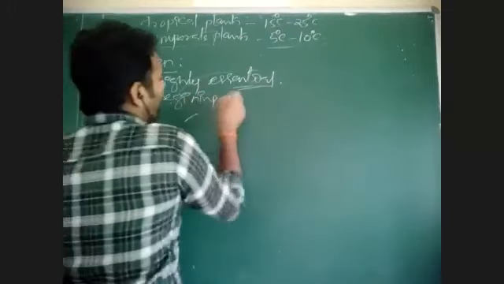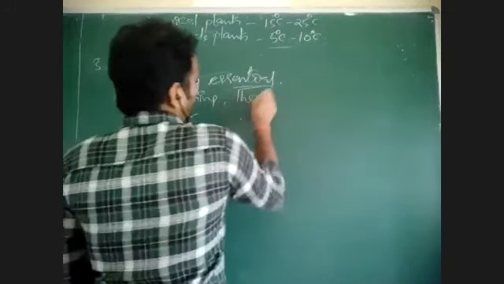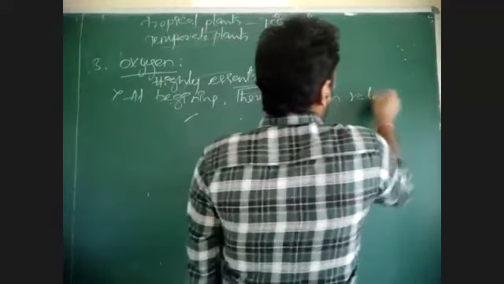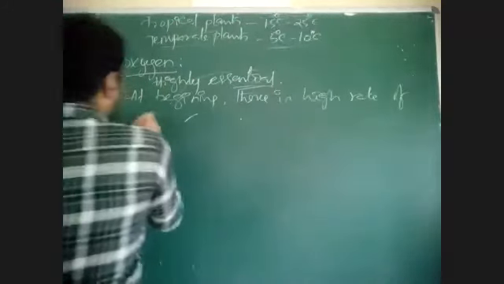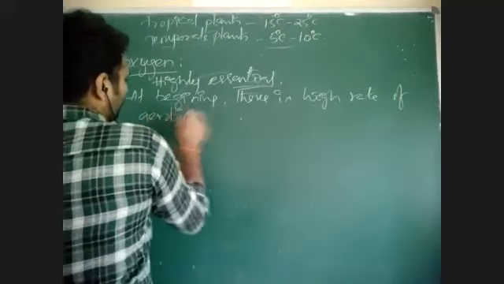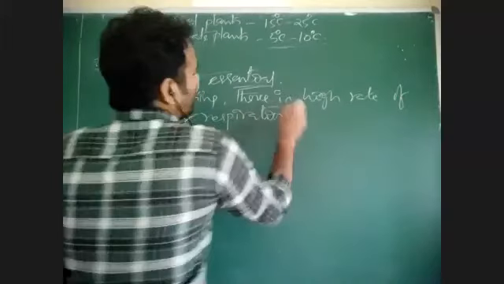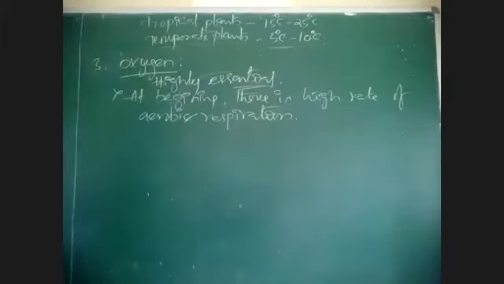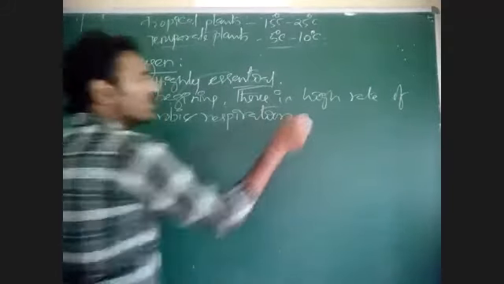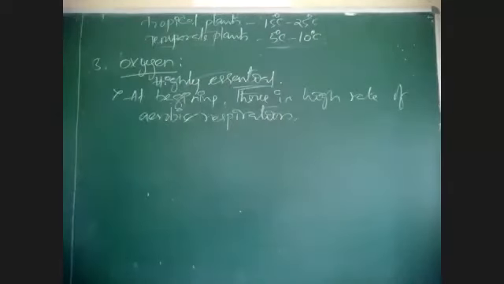At the beginning, there is a high rate of metabolism or aerobic respiration. In the respiration chapter of plant physiology in 11th, we studied which part of the plant has the highest rate of aerobic respiration. The highest rate of respiration is seen in germinating seeds.